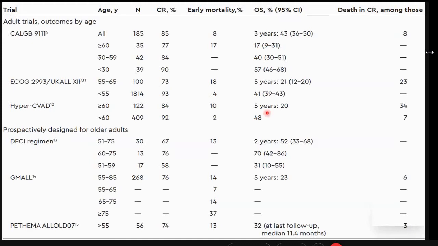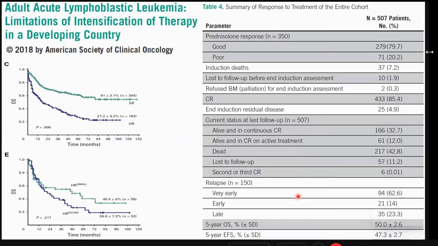3 years survival of 43%, and if the age was more than 60 years, it will plummet down to 17% survival. Similarly, the ECOG, 5-year survival, 21%. The GMALL, 5-year survival, 23%. And these are very respected multicentric groups. So this is the story of adult ALL in the Western world.